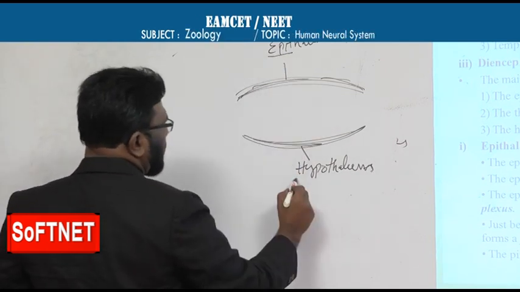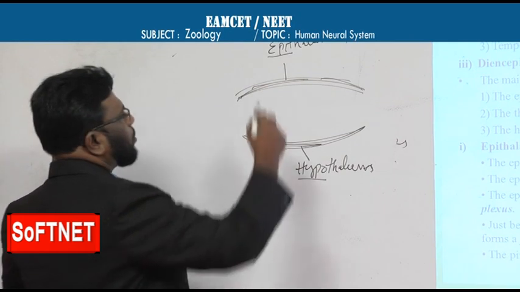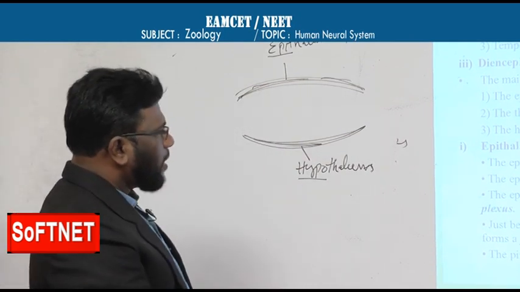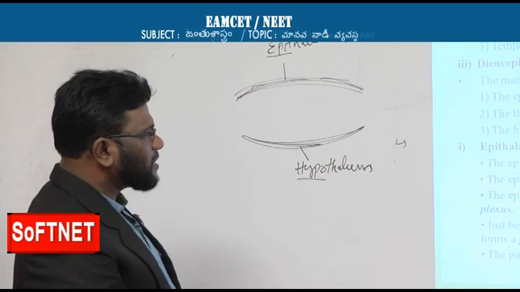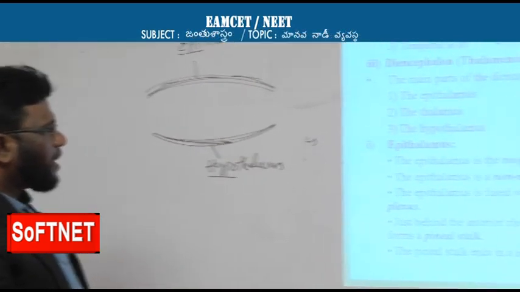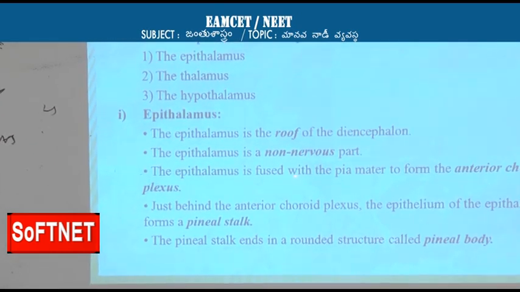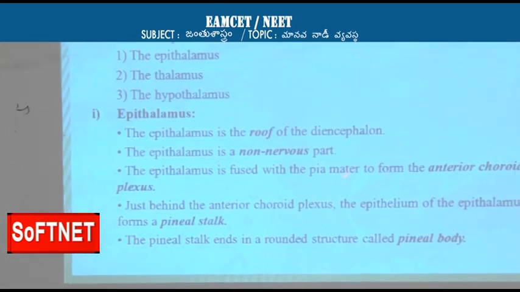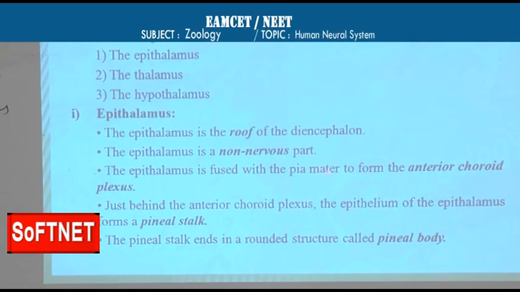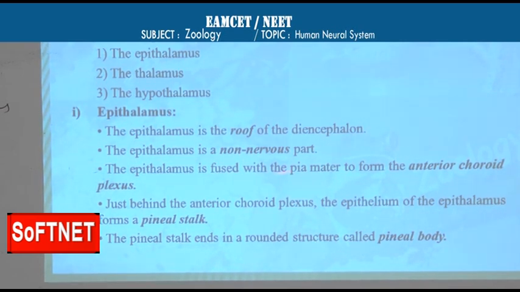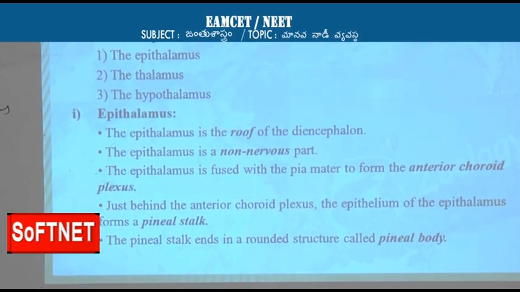Epi means upper, hypo means lower. The epithalamus has the anterior choroid plexus, which is fused with pia mater. As we know, pia mater is the innermost layer of the meninges.